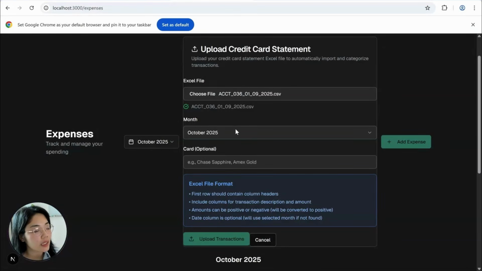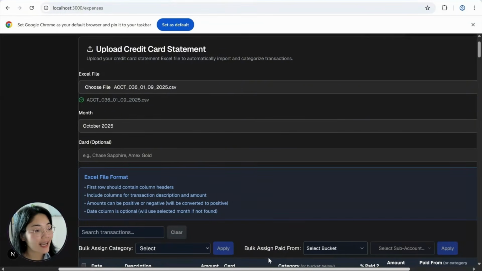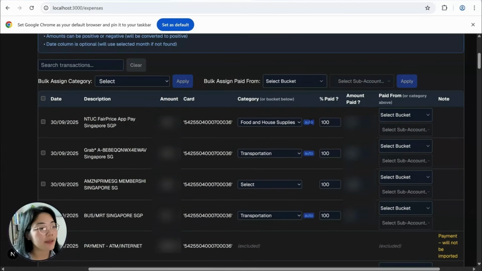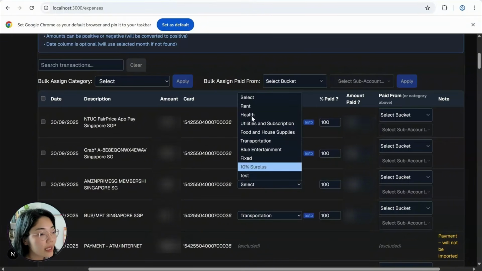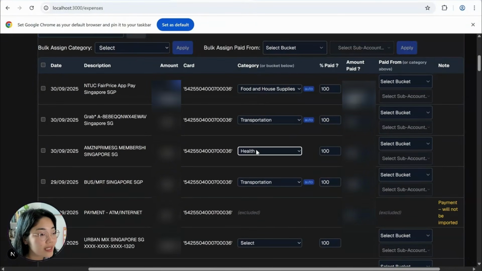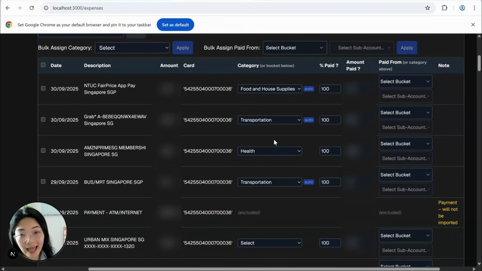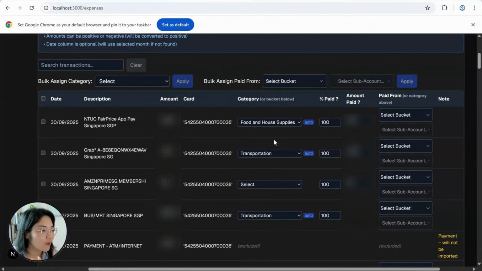What I do is upload it here, and you can see I can upload all these things. My first thought was, if I have to go in and click on each of these, then what's the point of the app? Because it's creating more manual work for me, right? As my husband complained. So I was like, okay, wait, let's do an auto categorize. Let the app learn that these items are going to be in the same category, and then you just have to train it over time to auto categorize it. And that's exactly what we did.